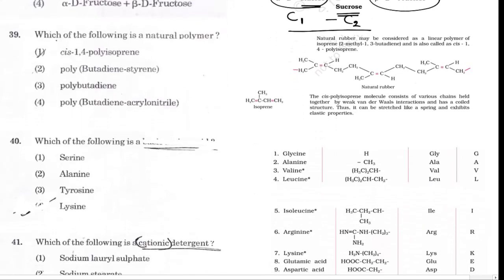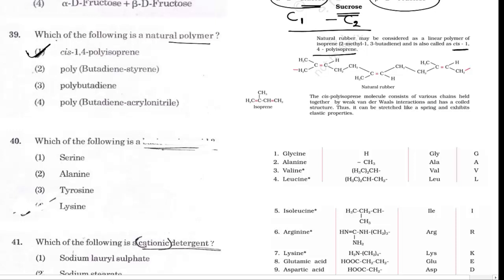Next, question number 39, again straight from NCERT. Which of the following is a natural polymer? So the natural polymer is cis 1,4 polyisoprene. So the correct answer is 1.